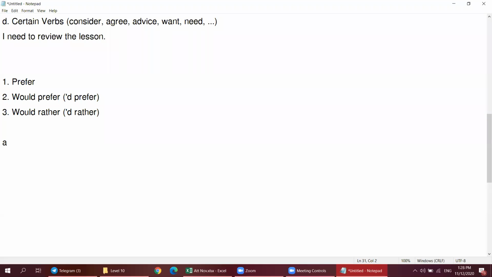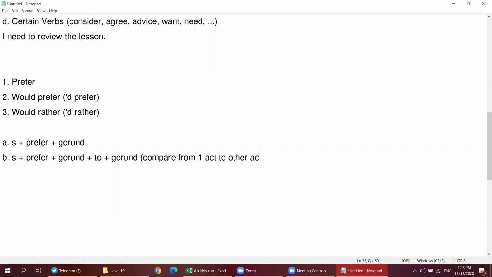Okay, so for the form of prefer we have two. We have subject plus prefer plus gerund, and one more form: subject plus prefer plus gerund plus to plus gerund again, because this is where we want to compare one activity to another activity. Okay, and that's it for number 1.